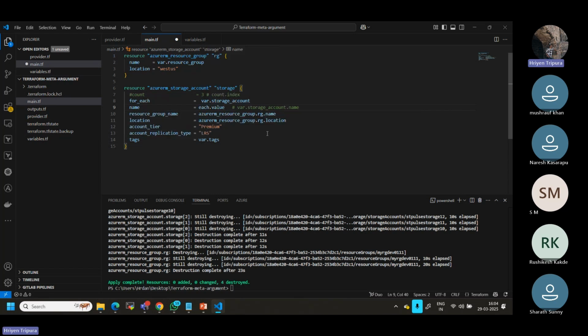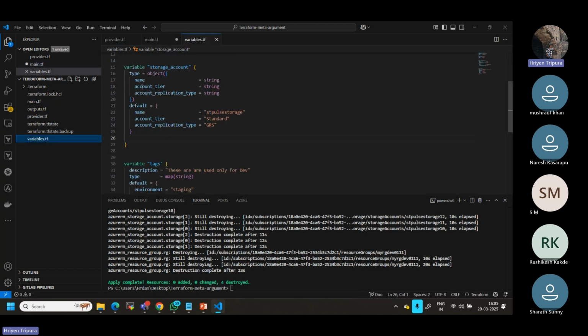But what does it mean now? That means now I want to call it. I have defined the variable from where it has to map, right? It has to map from the storage account. I have something called a name, right? Let me see. Under here, I have a map as a name. If you go here, storage account as a name. Name is basically a string, right? I want to call this one.